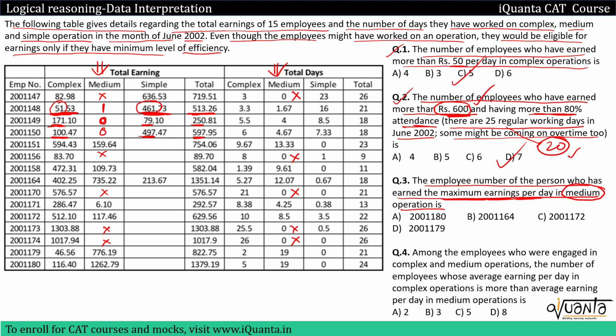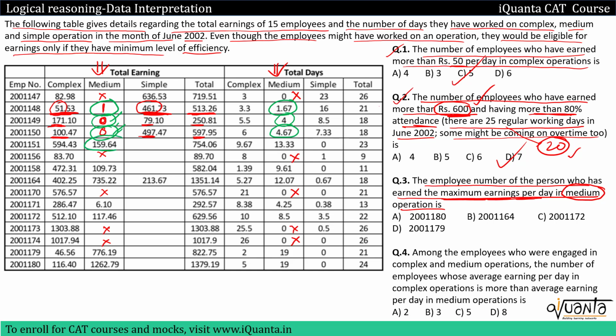Let me find out the average earning per day. So for this particular employee, it will be 1 upon 1.6. That means 0 point something. Then for this employee, the next one, it will be 0 upon 4. It will also be 0 point something. Then next one, 0 upon 4.67, again 0 point something, because these were not exactly 0. Okay, these were 0 point something.